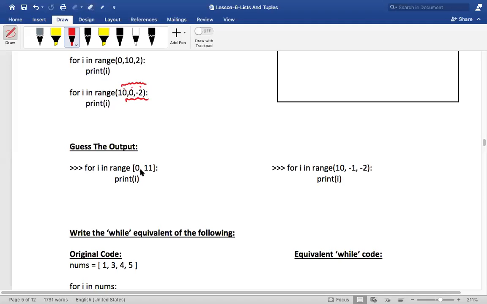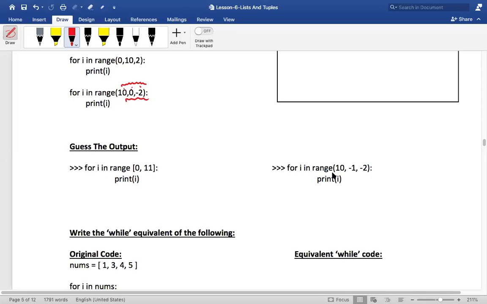Range, it's a function, no? I've confused you with square brackets. Did you see that? It should have been the range function, like this, right? Yes or no? Did you observe how easily an interviewer can confuse you by showing this? So this will result in an error.